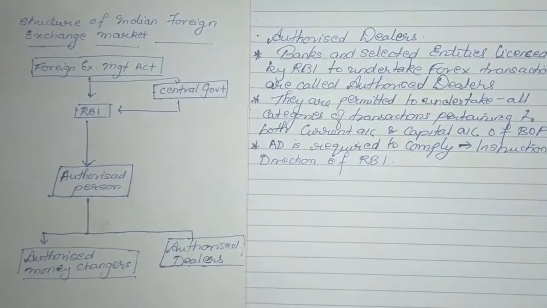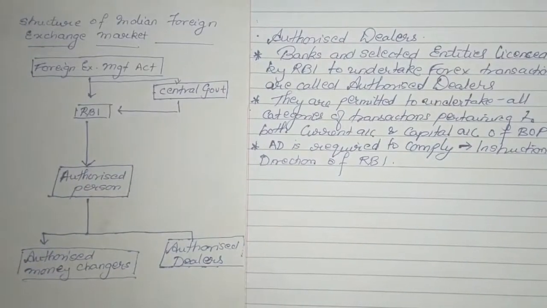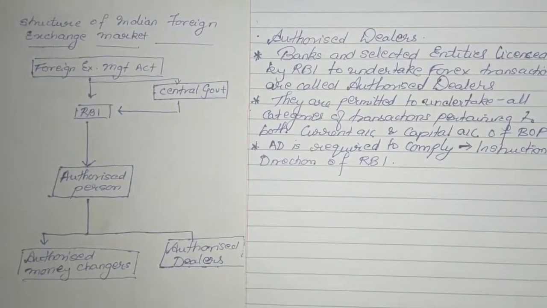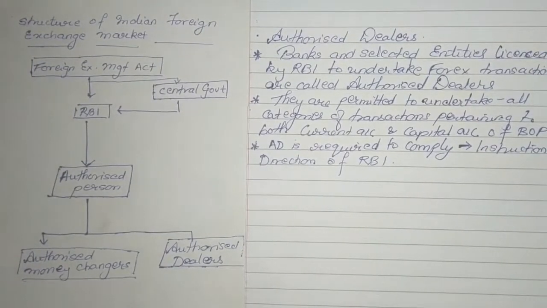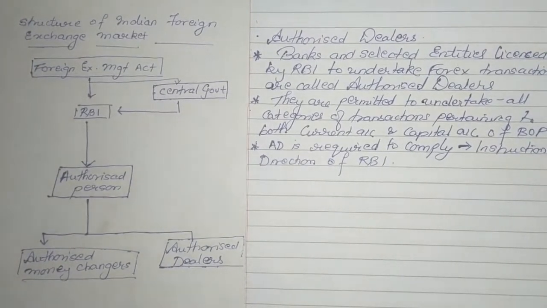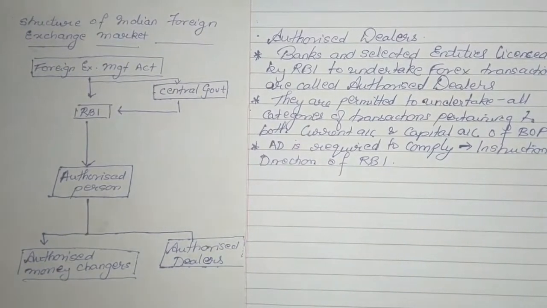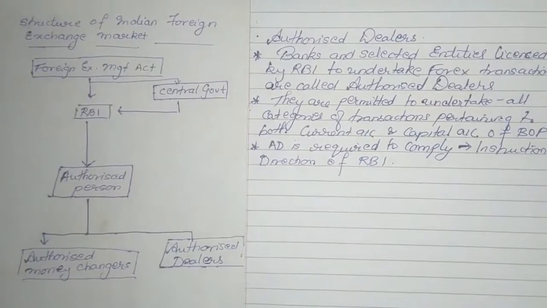So such instructions, when followed by the authorized dealers, are known as the exchange control regulation. So any instruction or direction given by RBI which is followed by the authorized dealer is known as the exchange control regulation.